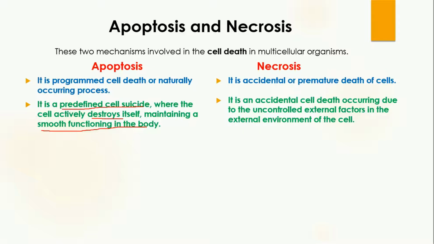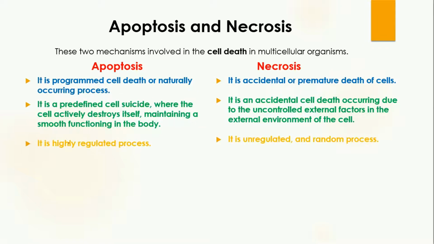That is why the cell will commit suicide. On the other hand, necrosis is accidental cell death which occurs because of uncontrolled external factors. No internal factors are involved, only outside factors.